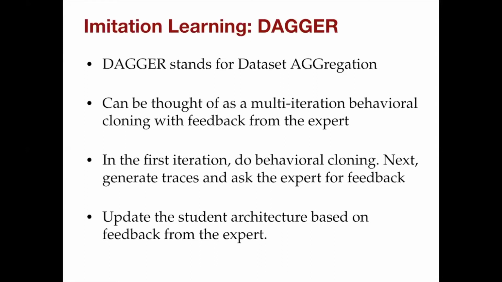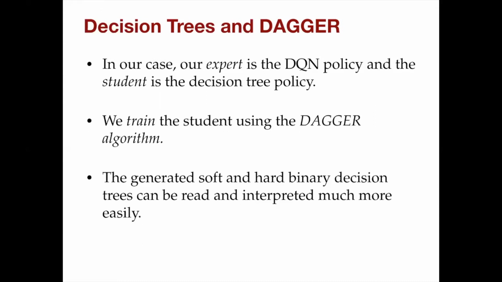This algorithm takes into account the trajectory which would be followed by the student policy, and it's an iterative procedure which rolls out the student policy in every iteration and queries the expert for the actions which would be taken over those states. These state action pairs are then appended to the existing data set, which is then used to relearn the student policy. In our setting, the expert is the DQN policy and the student is the decision tree. And we are training the decision tree using the Dagger algorithm.